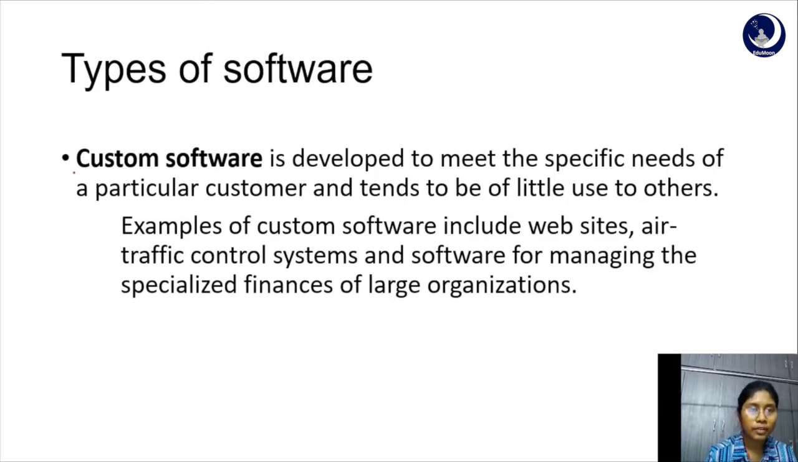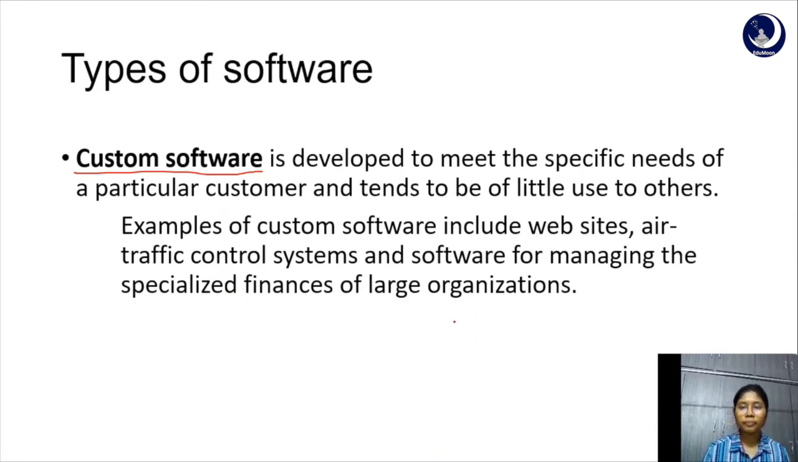Custom software is the first type. Custom software is software which is designed or developed to meet the needs of a specific organization or a specific customer. A custom software is often developed by the company that uses it or is contracted to other software companies. Examples of custom software are air traffic control systems and software for managing finances of large organizations.